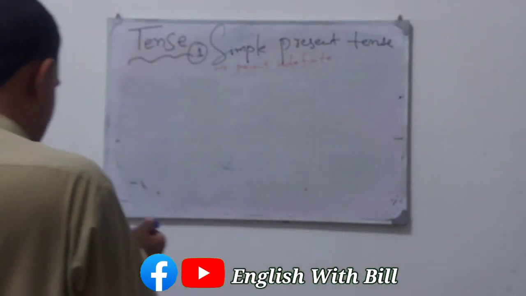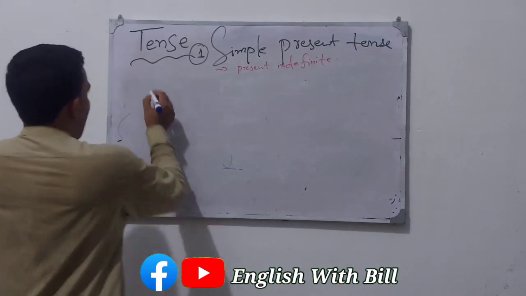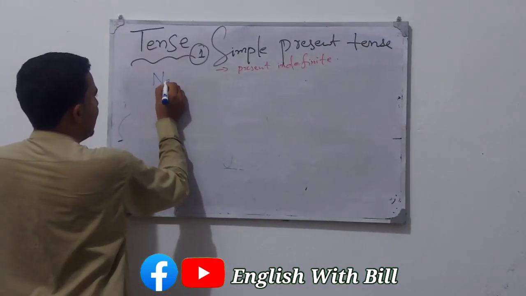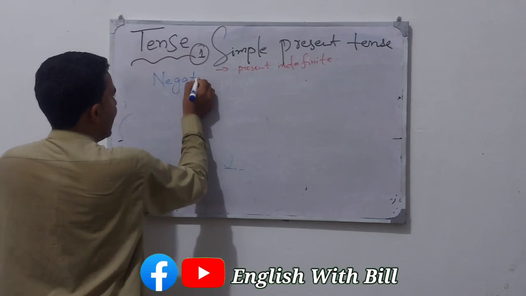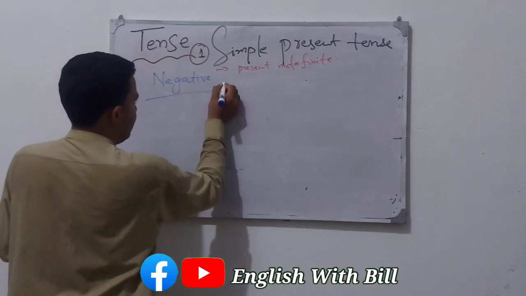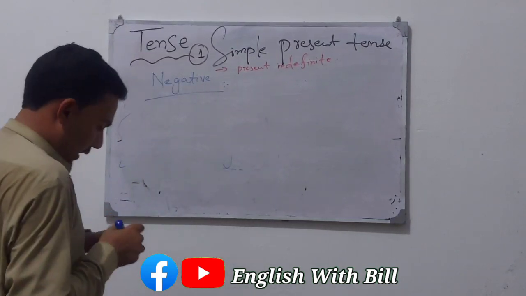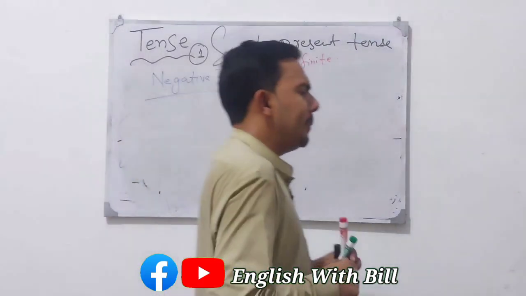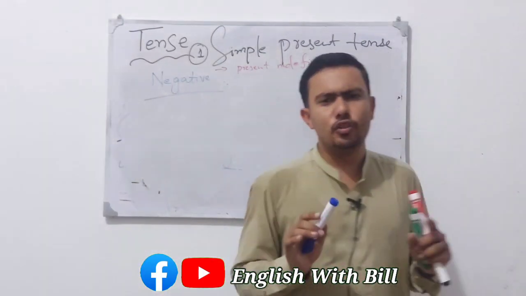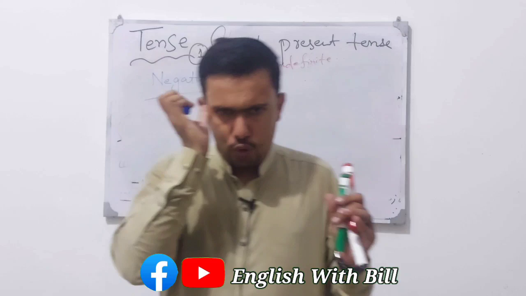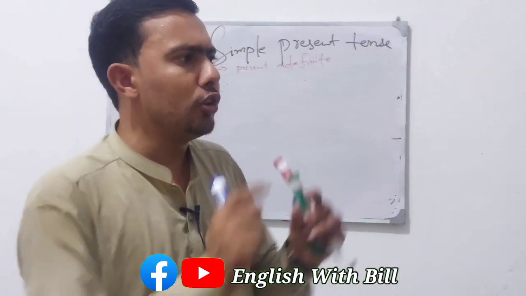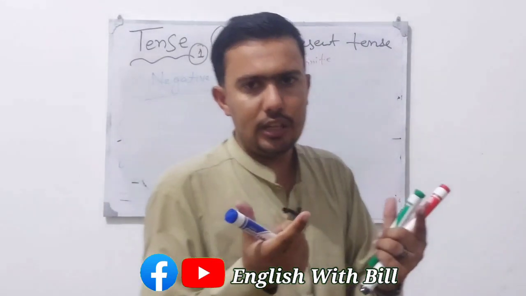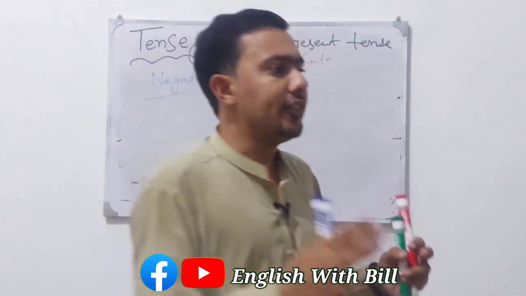Now let's move to make the negative of simple present tense. Remember one thing, in every tense, wherever you want to make a negative, just put not after the helping verb.